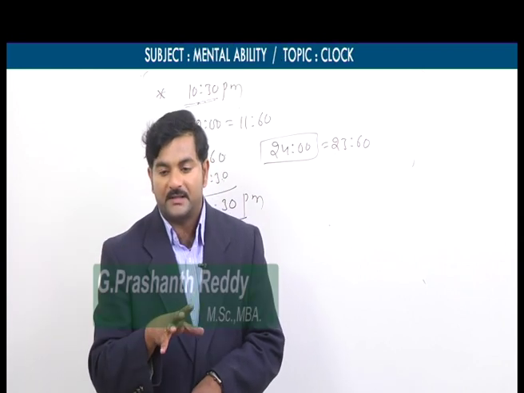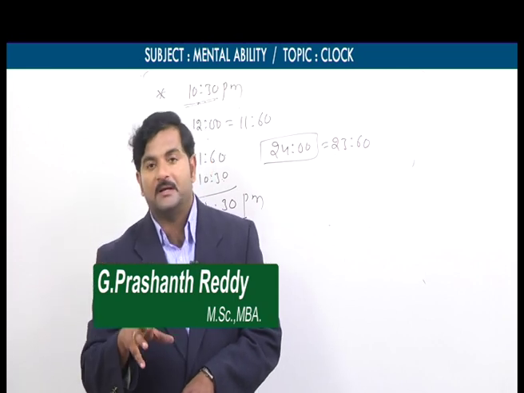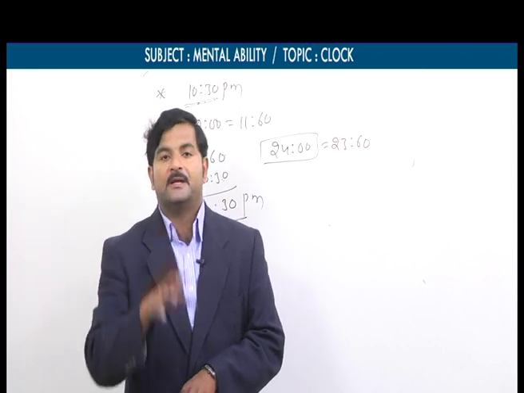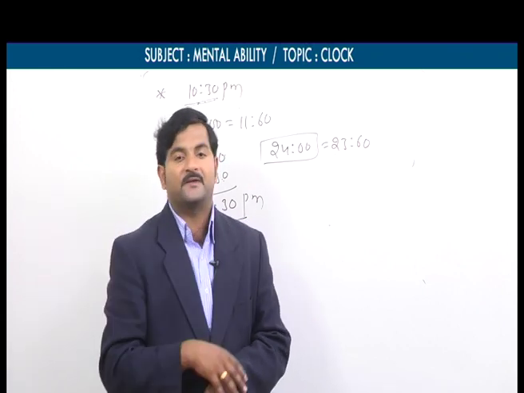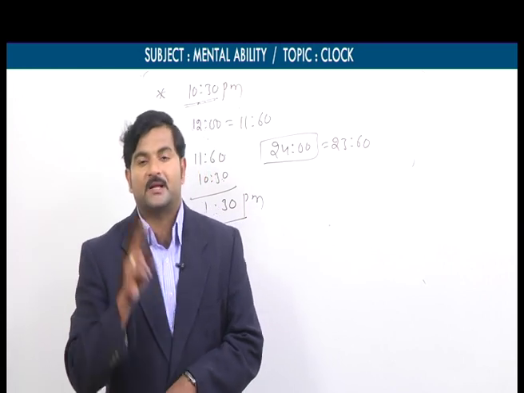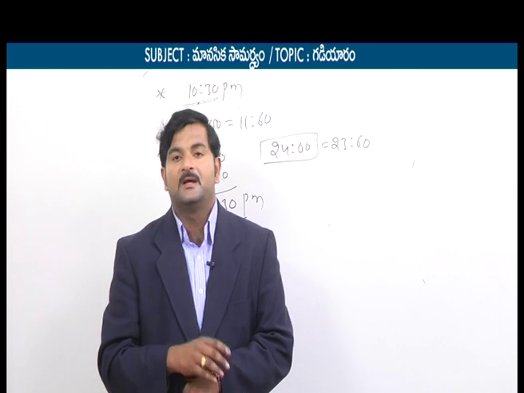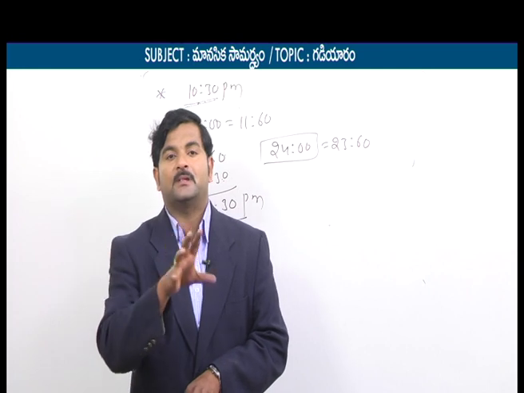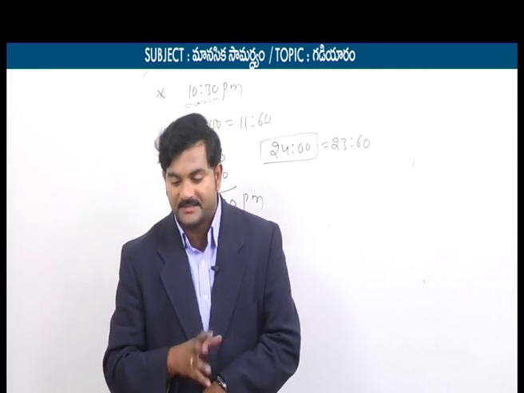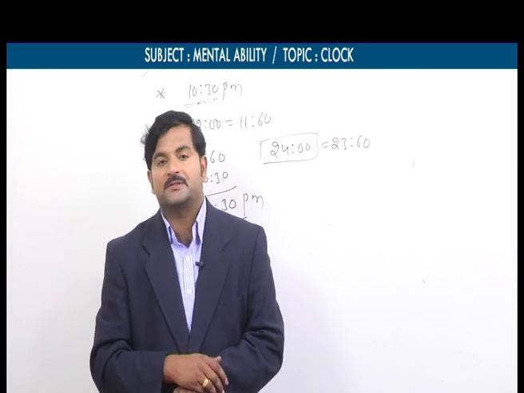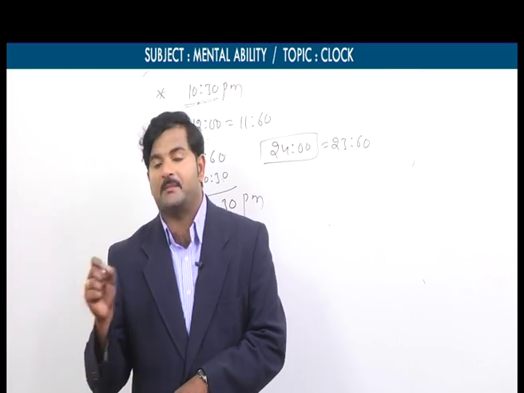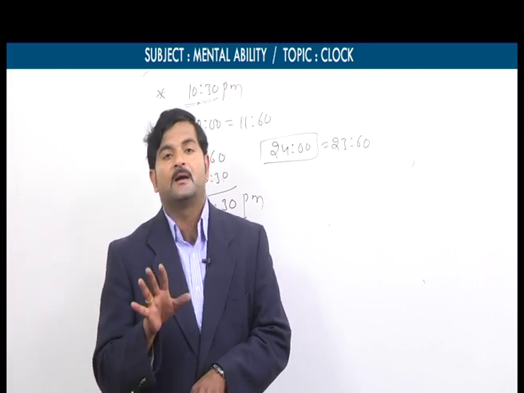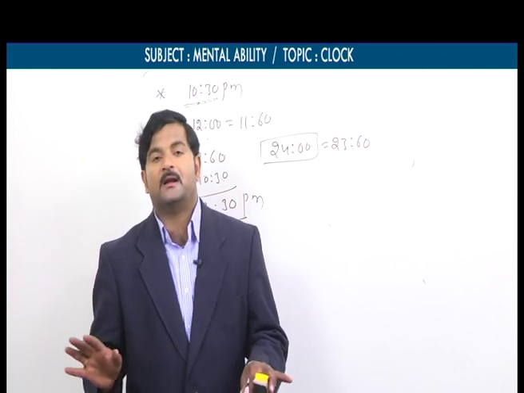If you refer to 3-4 materials, you come to know that the same question can be asked in different ways. Let's say in one book he is asking the same question one way, in the second book a different way, in the third book another way. So if you refer to different books, there are 2 advantages. Advantage one is, you can have an idea about the question, in how many ways it is asked. And secondly, you will have a chance to practice more questions. Once you practice more questions, only then will you get command over mental ability, or else you never succeed.